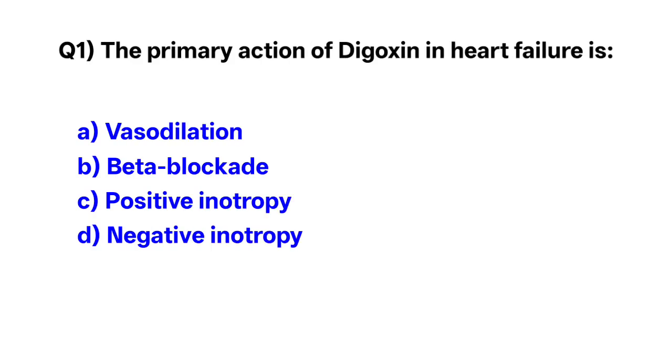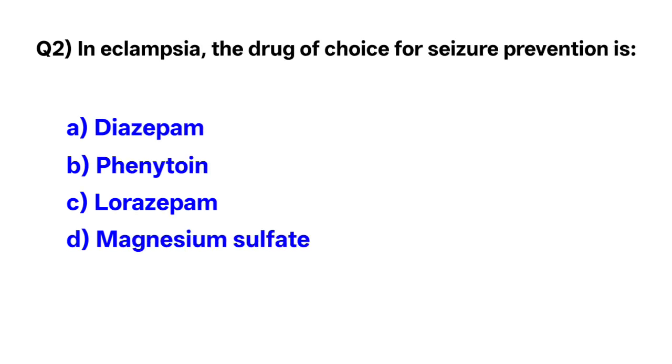Question number 1. The primary action of digoxin in heart failure is. Correct option is C. Vasculoenotrophy. Question number 2. In eclampsia, the drug of choice for seizures prevention is. Correct option is D. Magnesium sulfate.